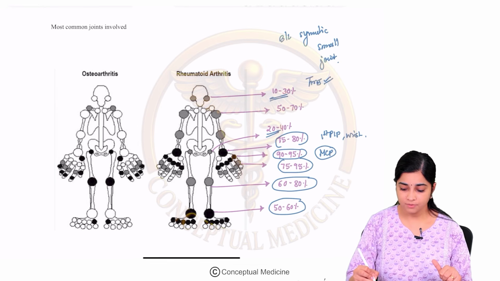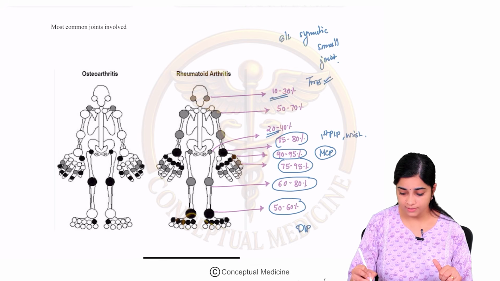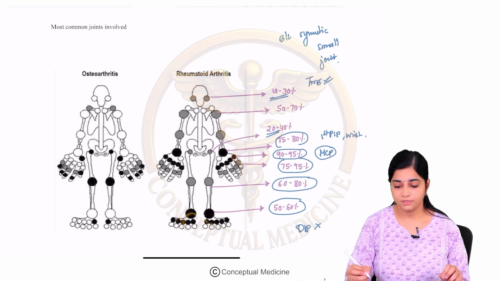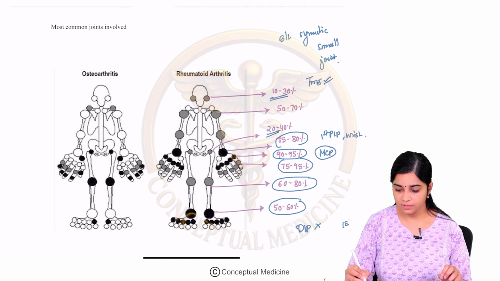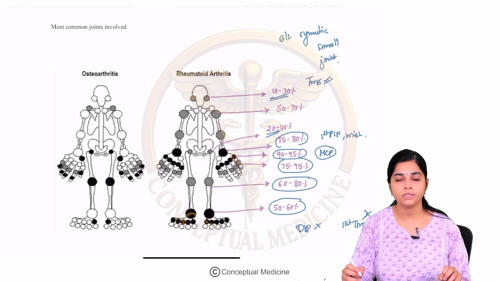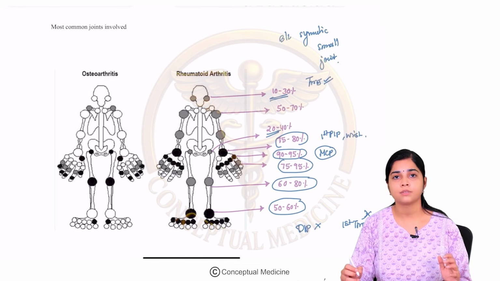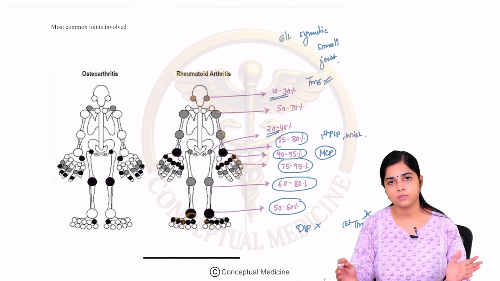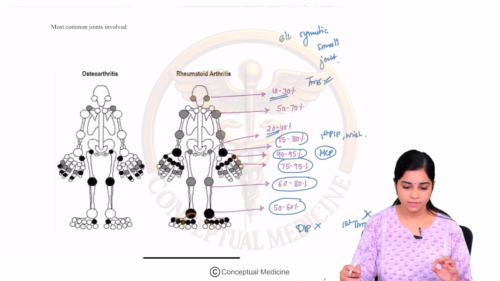So always remember the joints which are not involved: the distal interphalangeal joint is not involved. The first tarso-metatarsophalangeal joint is usually not involved. Okay, so this is about the pattern of joints, the most common joints involved in rheumatoid arthritis.